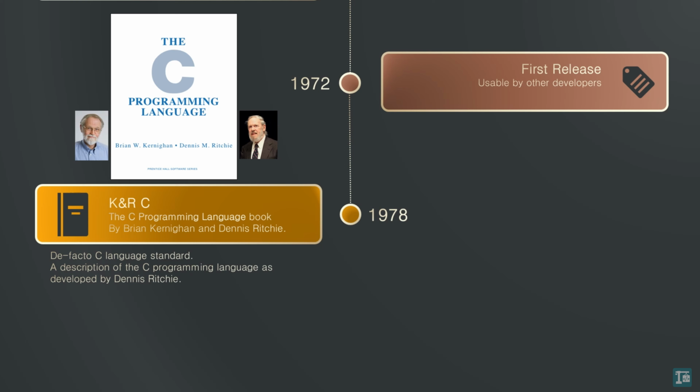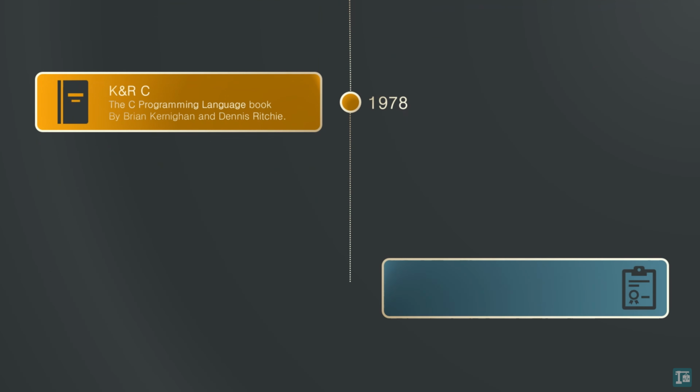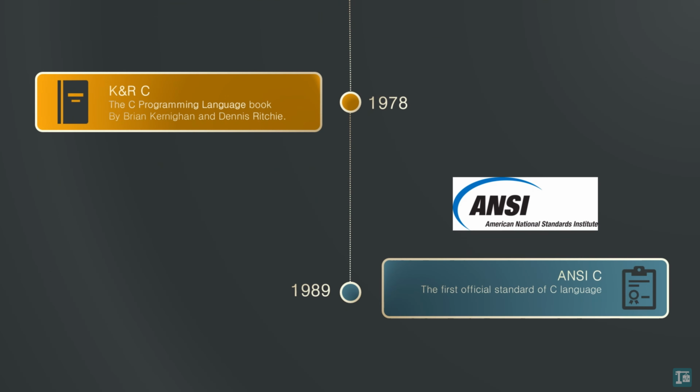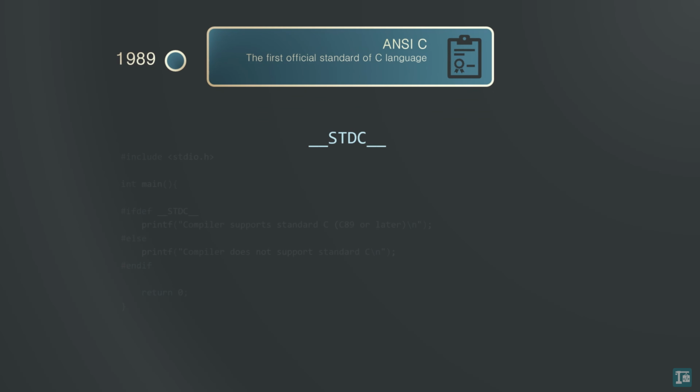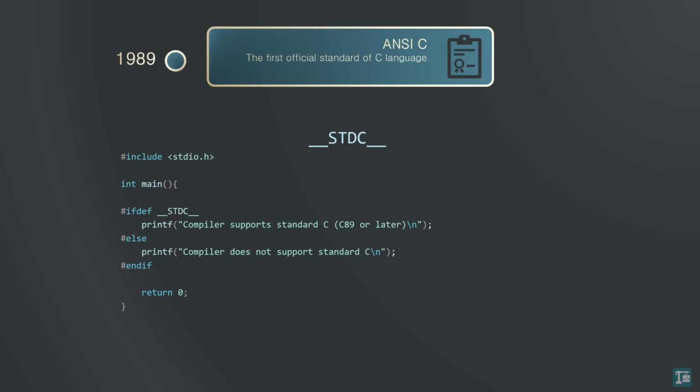The first formal standard for C was established in 1989 by the American National Standards Institute, ANSI, and called ANSI C, also known as C89. It introduced several changes to K&R C, such as the automatic definition of the __STDC__ macro, which indicates when a program is compiled using standard C. This macro is defined by the compiler for standard C code, but is not set for non-standard variants like K&R C.